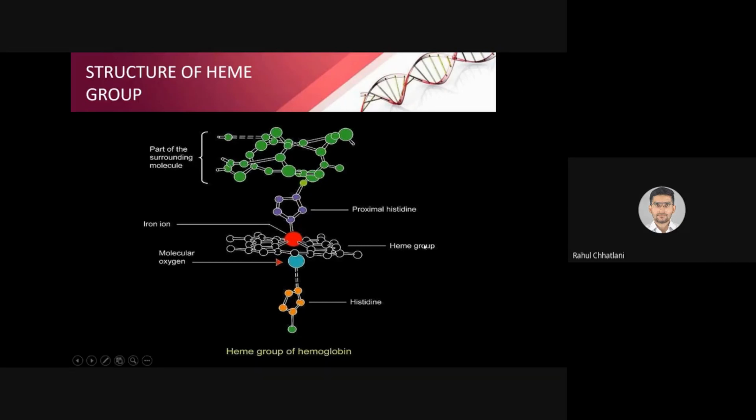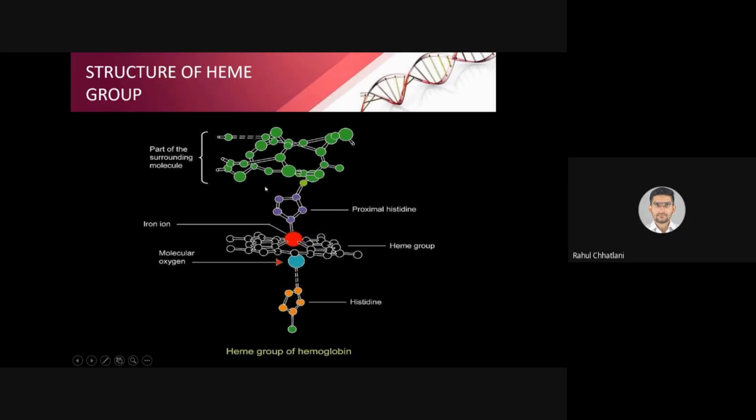So there is one heme group, there is histidine, proximal histidine and distal histidine, and part of the surrounding molecule. Yes, so iron is at the core. You can see in the center there is iron. The heme group is attached to the iron, and the molecule of oxygen will be combined through the iron. There will be histidine, that is an amino acid, proximal and distal histidine, and this will be responsible for transport of oxygen.